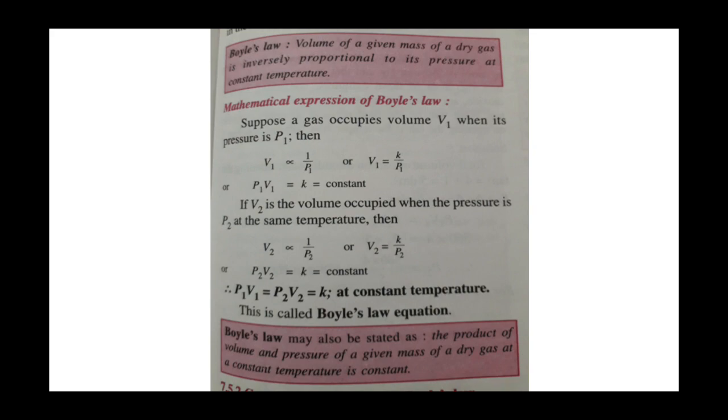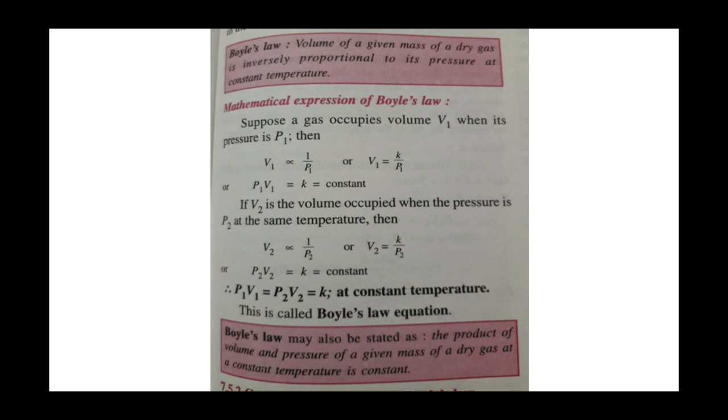Boyle's law may also be stated as follows: the product of pressure and volume of a given mass, this word is very important, of dry gas at constant temperature is constant. So P1 V1 is equal to P2 V2 is equal to K.